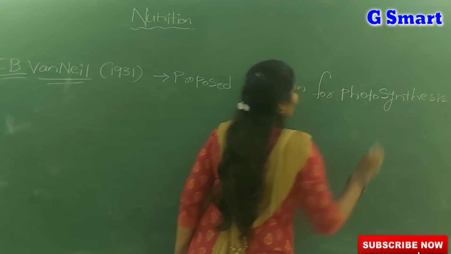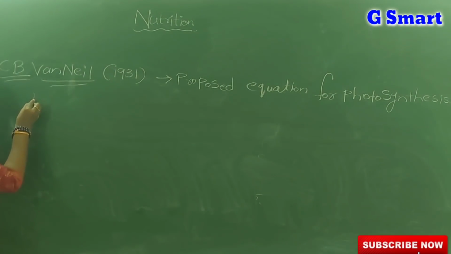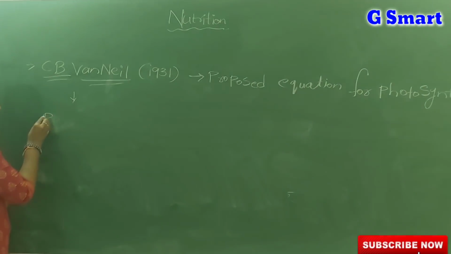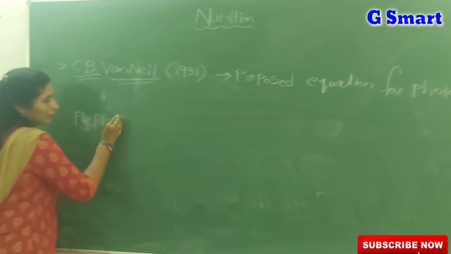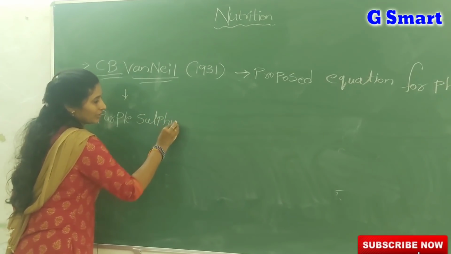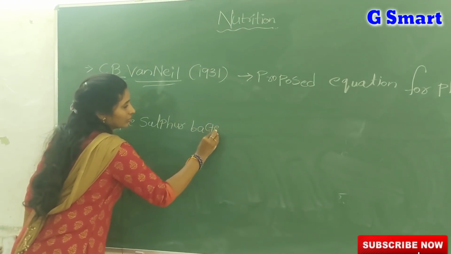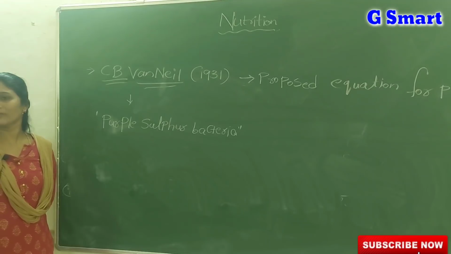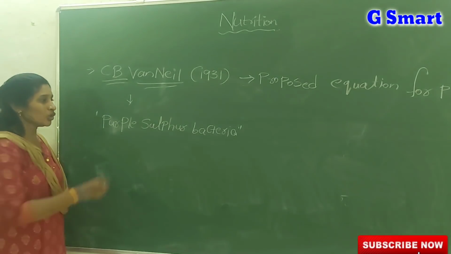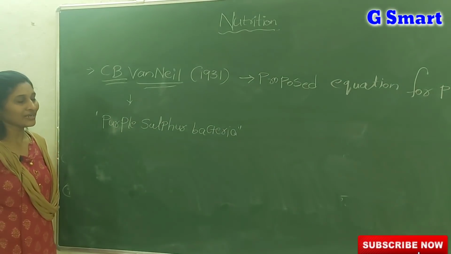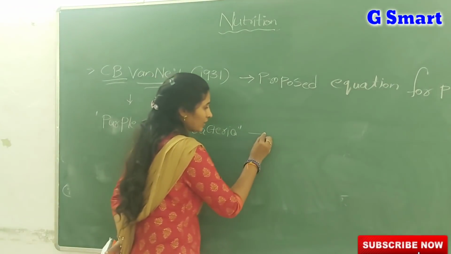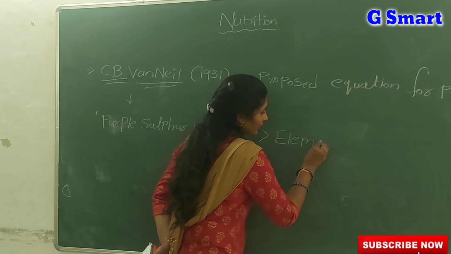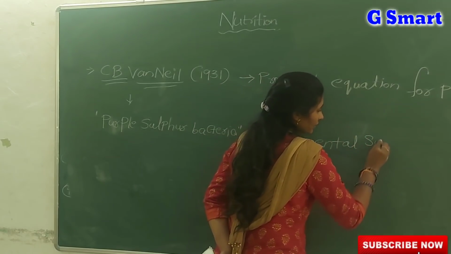And listen carefully, C.B. Van Neel conducted experiments on purple sulfur bacteria. He conducted many experiments on the purple sulfur bacteria. These are one type of photosynthetic bacteria. So by using purple sulfur bacteria, Van Neel conducted the experiment. In this experiment, instead of oxygen, elemental sulfur is produced.